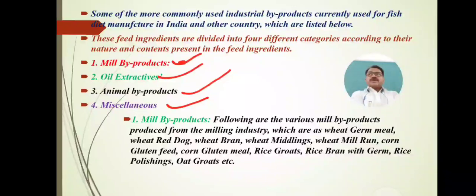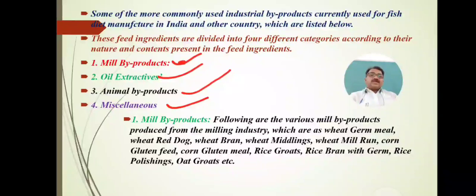That waste part is not thrown out, but is refurnished and used as a byproduct from the milling or food processing industry.